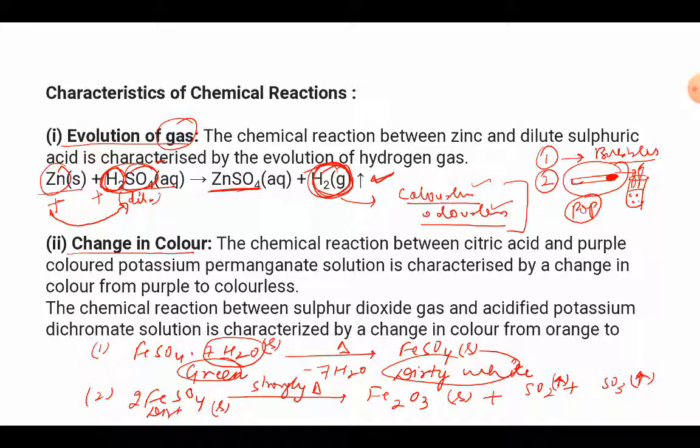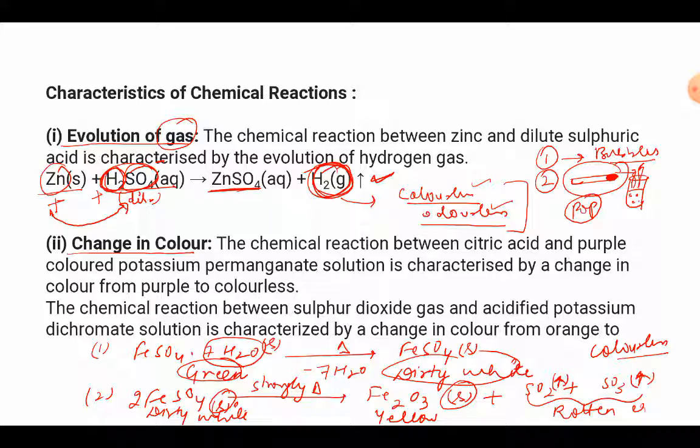Again there will be an indication: a color change. The dirty white anhydrous ferrous sulfate will change into ferric oxide, its color will be yellow, so that dirty white solid will change into a yellow solid, along with the evolution of two gases which are colorless. We cannot see these gases, right? But then how are we going to identify them? Because these gases have a very pungent smell, like rotten eggs.